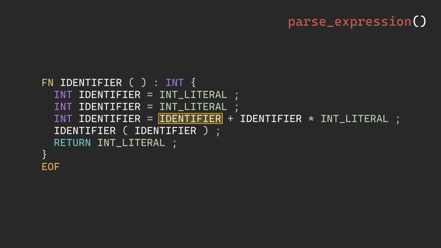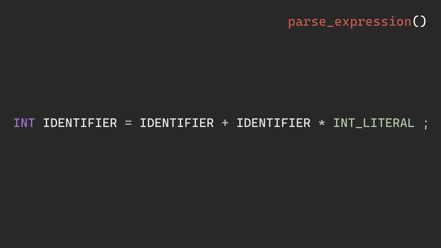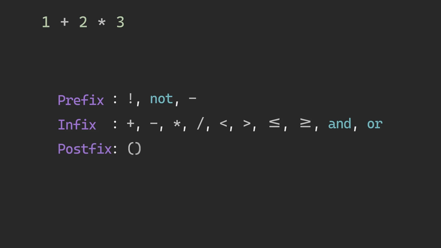The most interesting parsing example is expressions. Arithmetic expressions are not as straightforward to parse, so we use a technique called Pratt parsing. Let's walk through an example. There are 3 operator types: prefix, infix, and postfix. This example only has infix, so that's what we'll focus on.